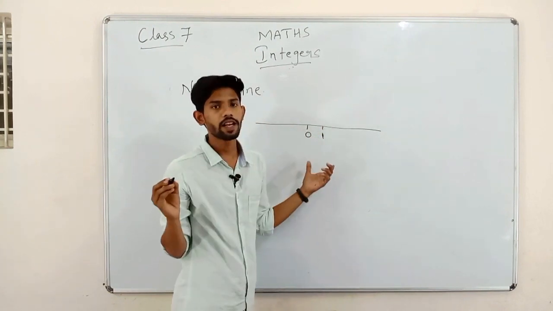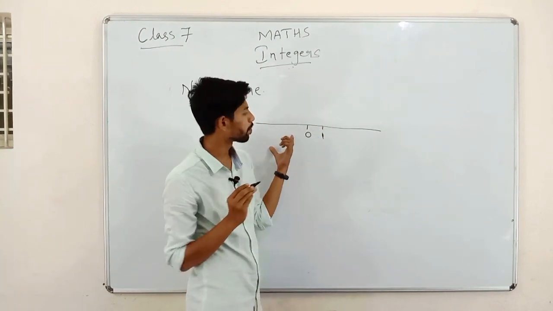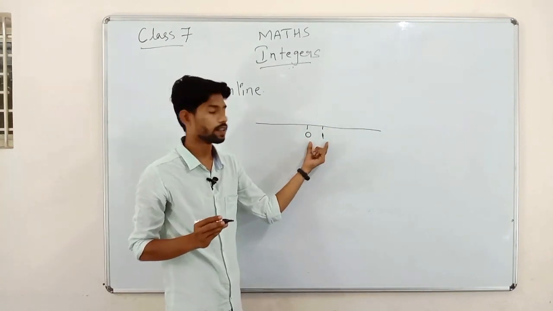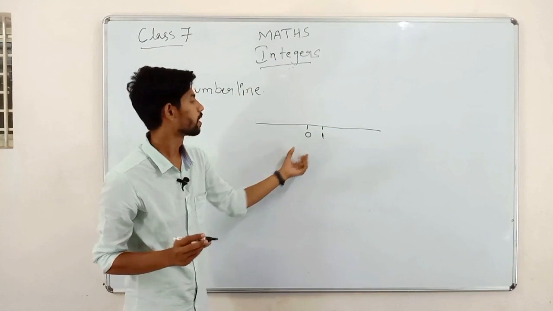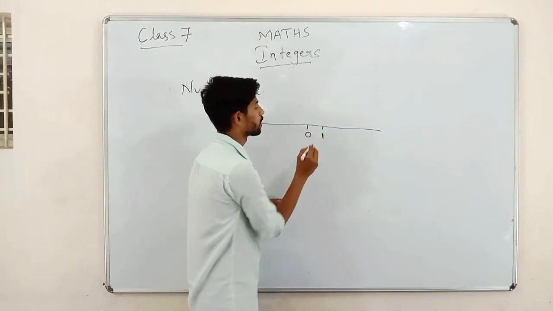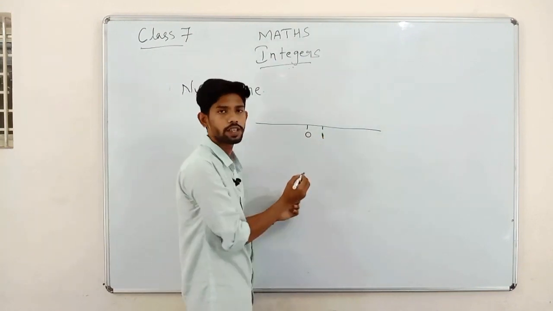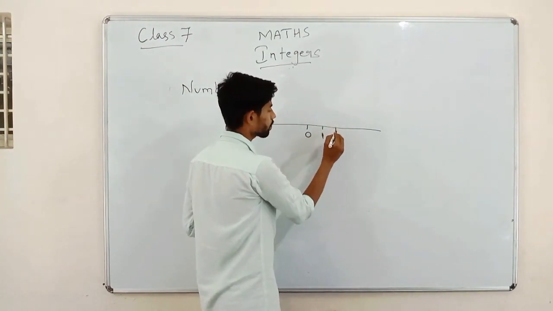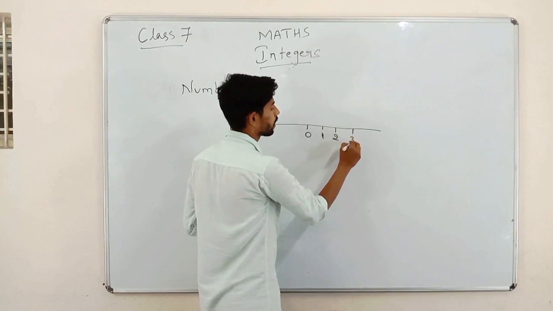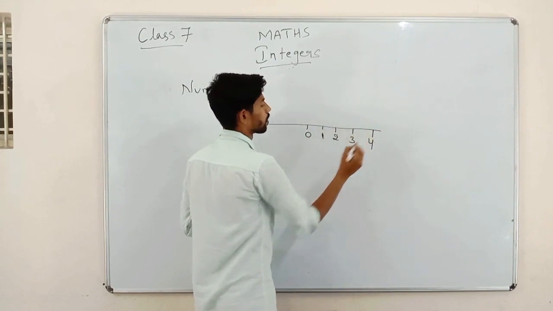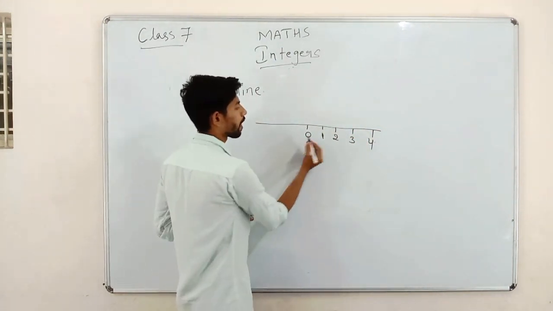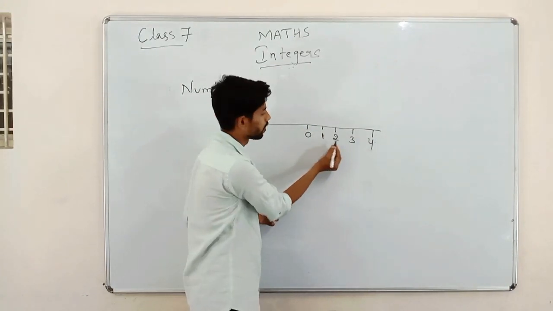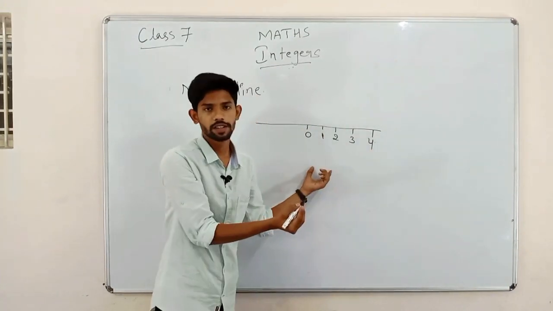Every time, children, if we denote numbers on a number line, we consider the right side for positive numbers. So 0, 1, 2, 3, 4. From the right side, the numbers are in increasing order.